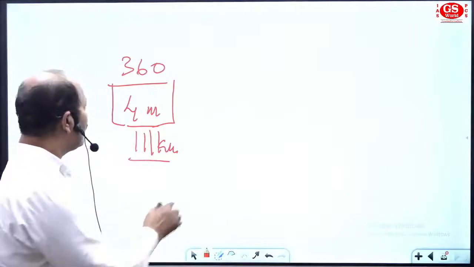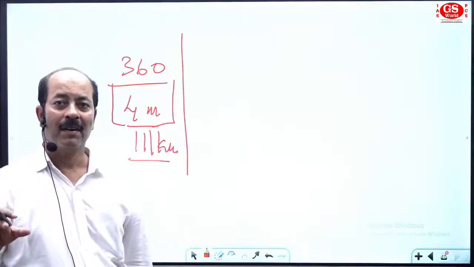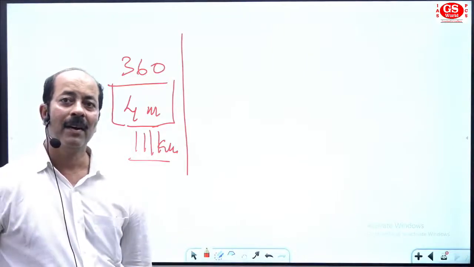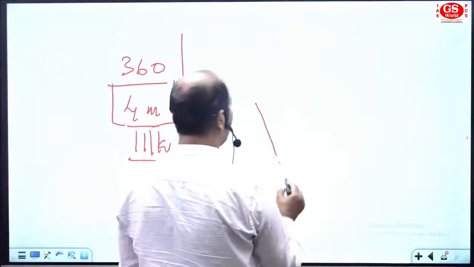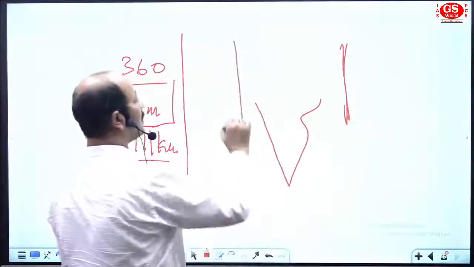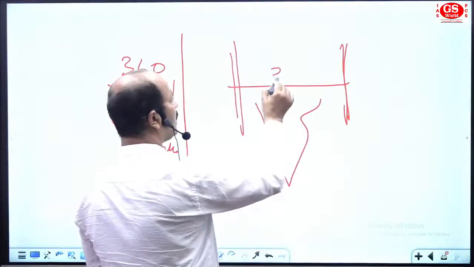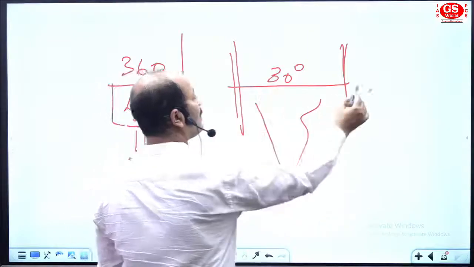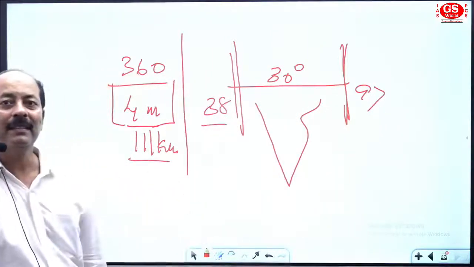Got it? Now we have to find out the distance on the surface of India and the time distance between East and West India. See, you have this location, you have Arunachal and Gujarat, and the difference is 30 degrees. 97 or 68, in point it will be 30 degrees.